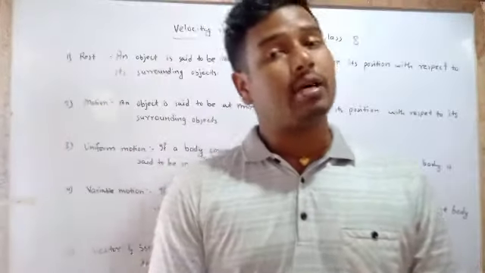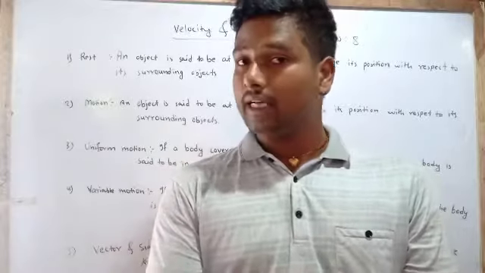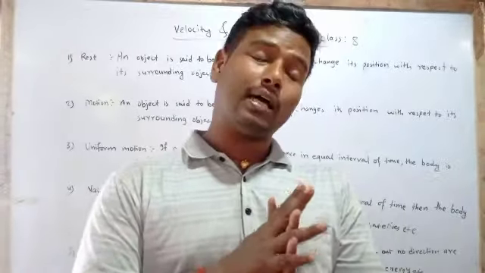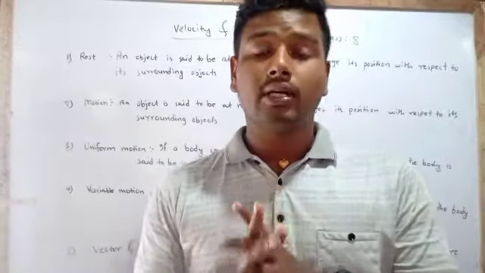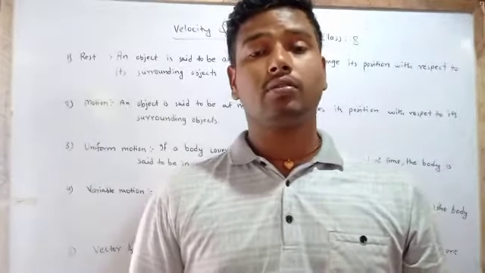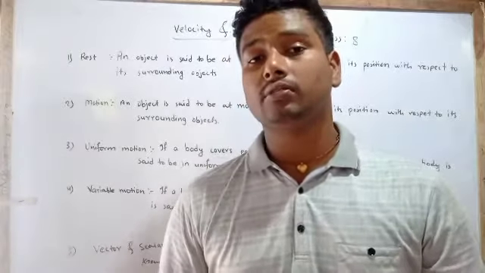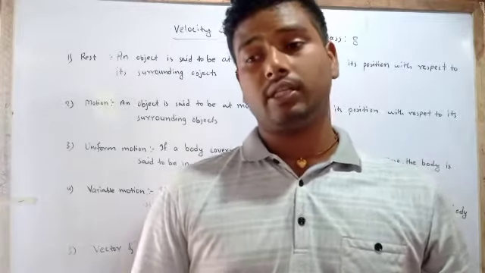Those quantities which have both magnitude and direction are known as vector quantities, and those quantities which have only magnitude, not direction, are known as scalar quantities.